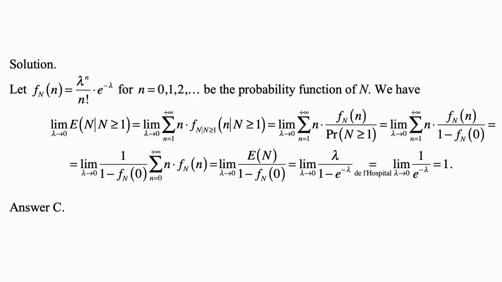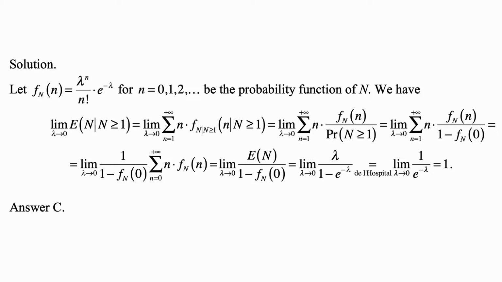That's the limit as lambda goes to 0 of the sum from n equals 1 to plus infinity of n times f sub N of n divided by the probability that N is greater than or equal to 1. It's because of this conditional probability. Of course, we start with n equal to 1 because it's not possible for N to be equal to 0 given that the value of the random variable is greater than or equal to 1.